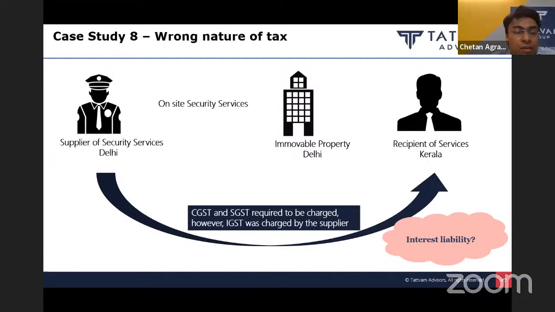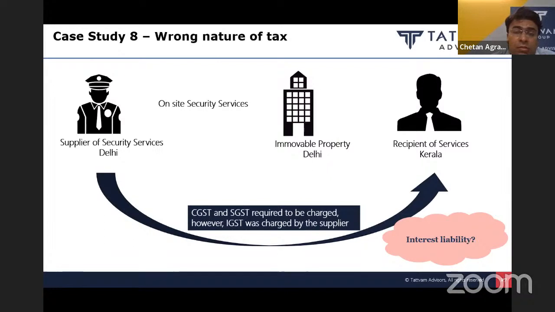However, the supplier located in Delhi is raising bill on the recipient located in Kerala, and as per the provision related to place of supply, the place of supply should also be in Delhi, because the immovable property in respect of which these security services are being provided is located in Delhi only. Therefore, the supplier should have charged CGST and SGST considering the transaction as intra-state supply. However, the supplier has wrongly considered the transaction as interstate supply, considering the place of supply at the place of recipient of service in Kerala, and charged IGST.